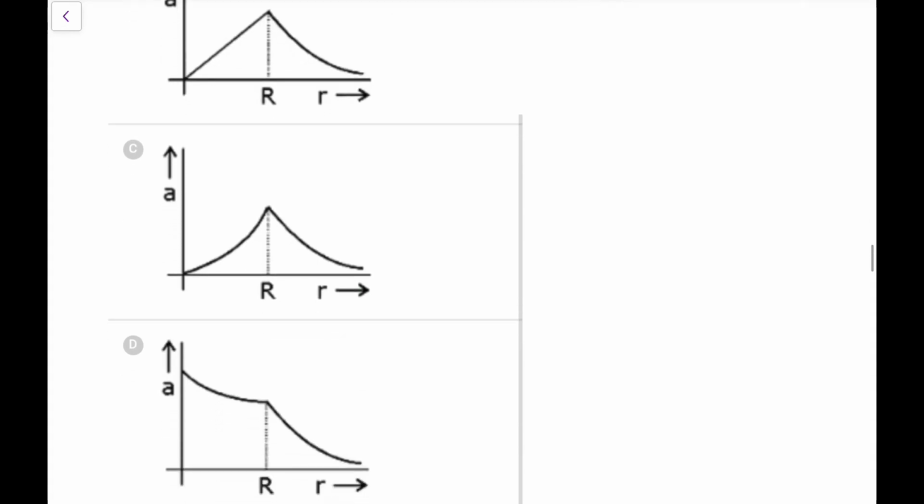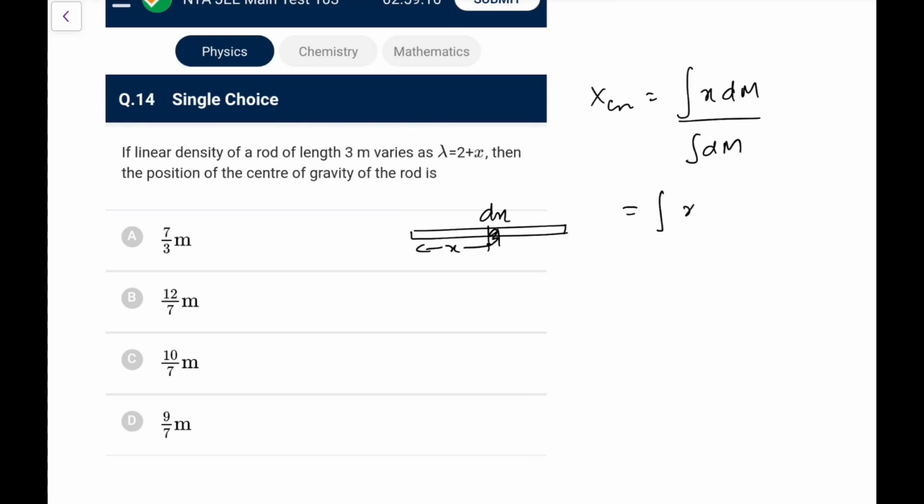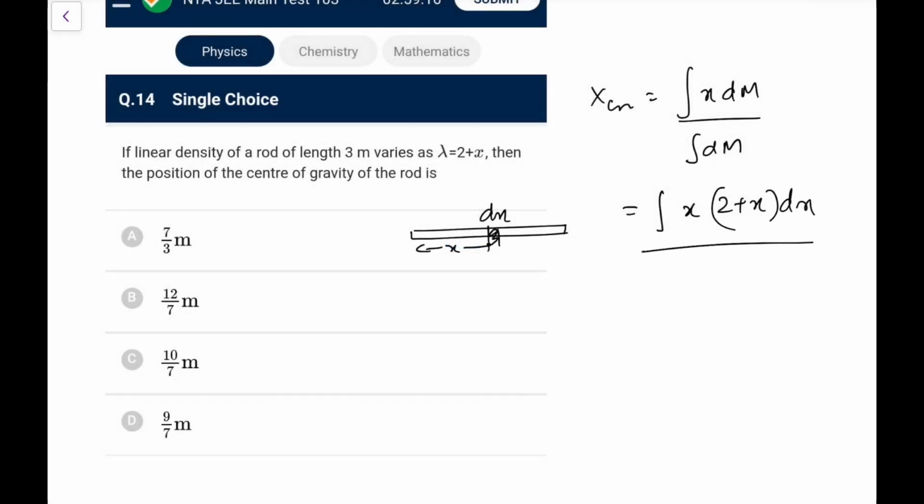Next, if the linear density of a rod of length 3 meter varies as lambda = 2 + x, the position of the center of gravity is going to be, again that integral: x_cm would be integration of x dm upon integration of dm, taking elements from 0 to x and taking a dx. So x into dm would be lambda dx, meaning (2 + x) dx.